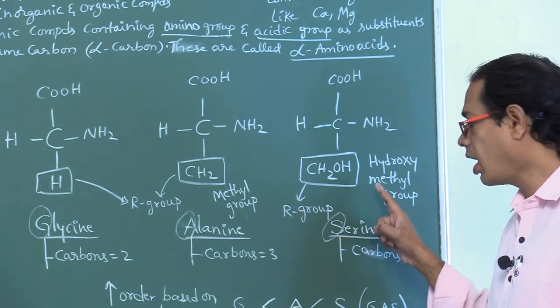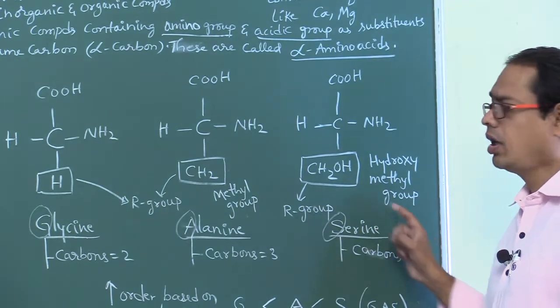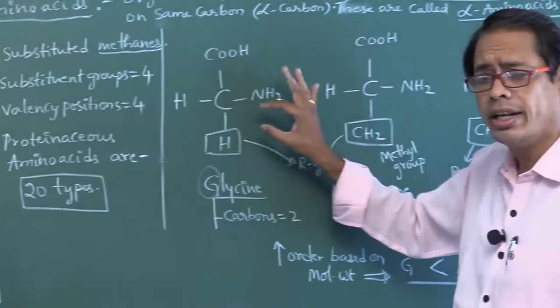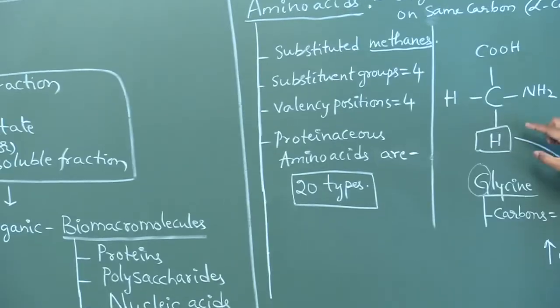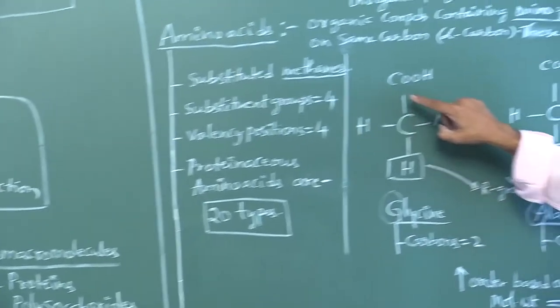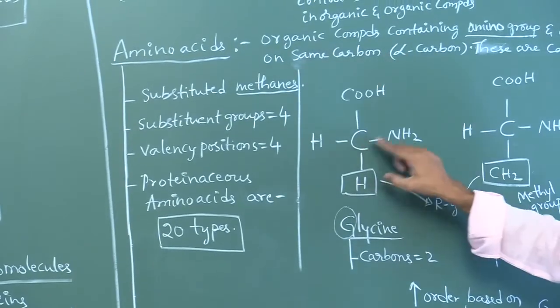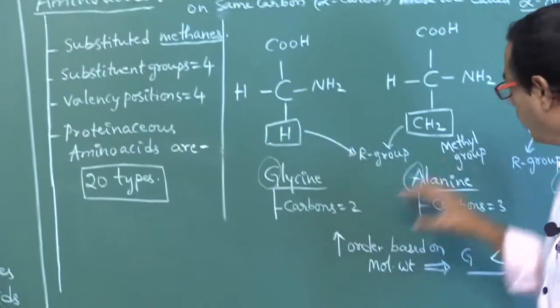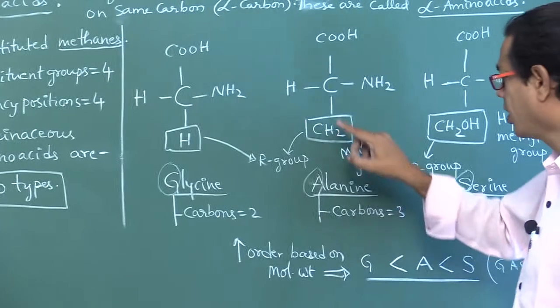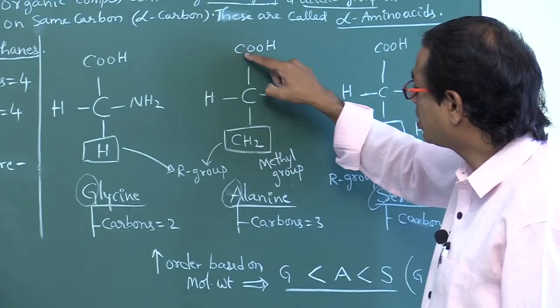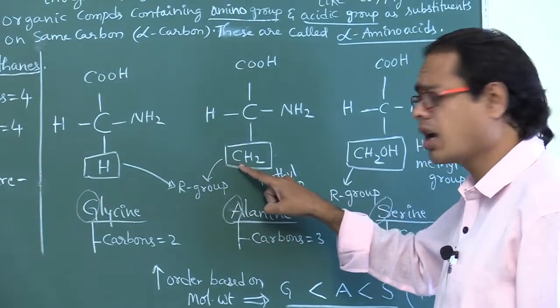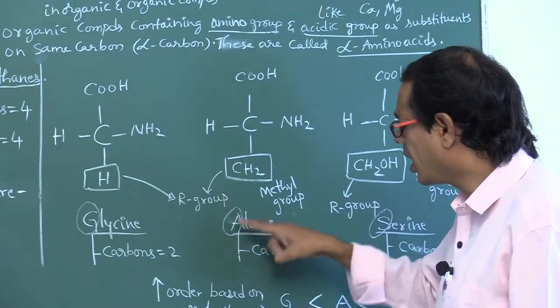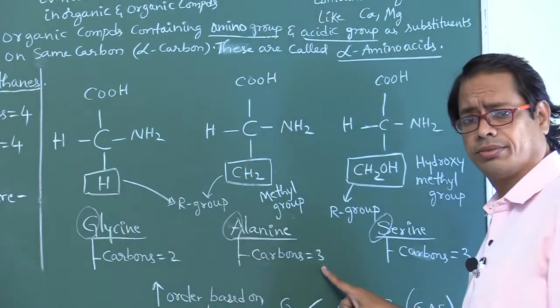If you observe the structure, the number of carbons in glycine is one carbon, another carbon, total 2. In alanine, this is one carbon, another carbon, a third carbon, so the number of carbons in alanine is 3.